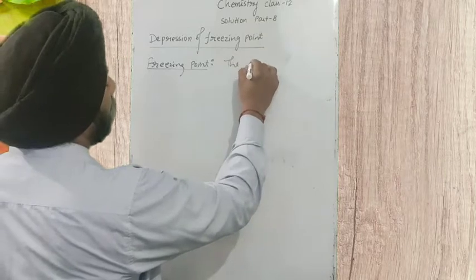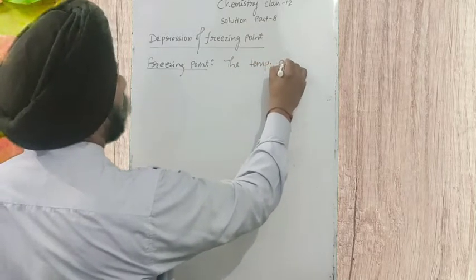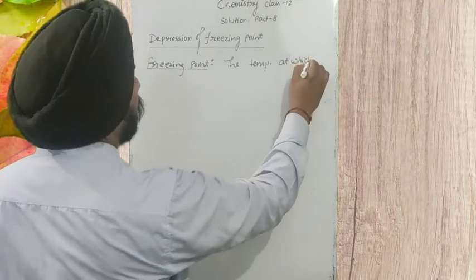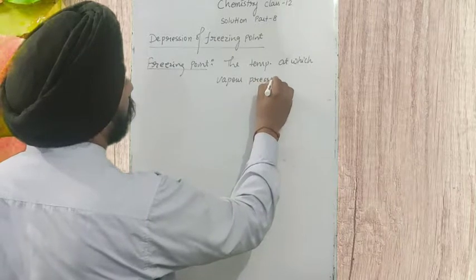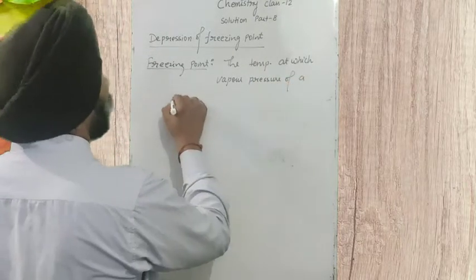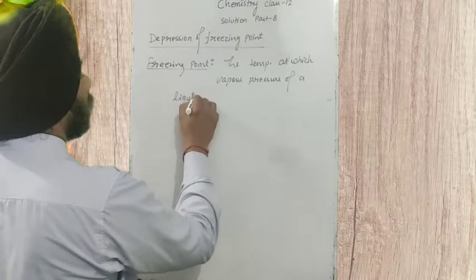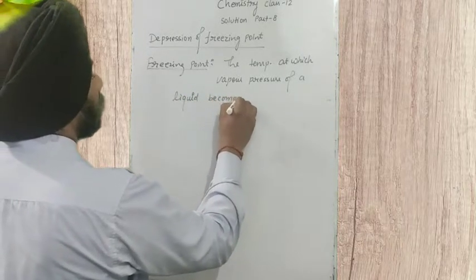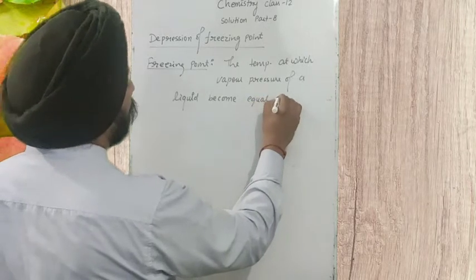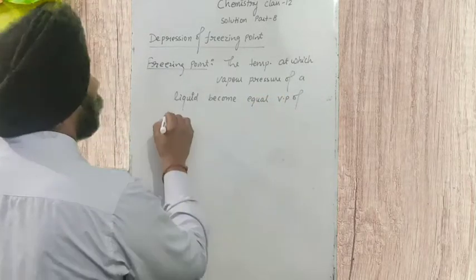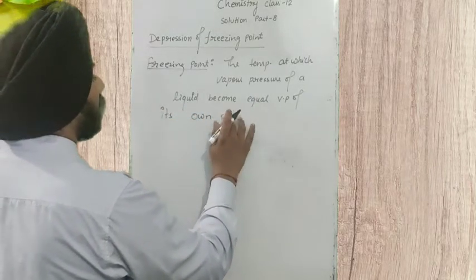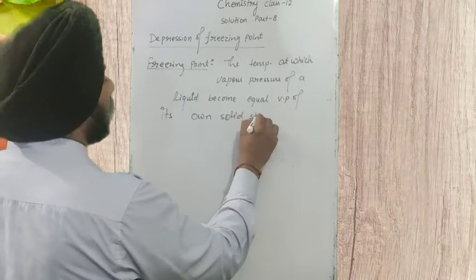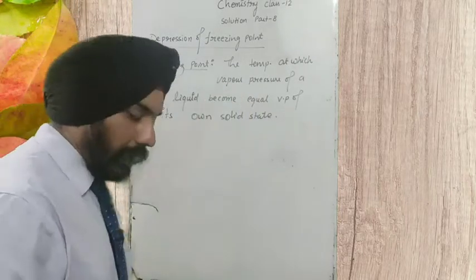The temperature at which the vapor pressure of a liquid becomes equal to the vapor pressure of its own solid state. Okay, you might have understood the definition of freezing point.